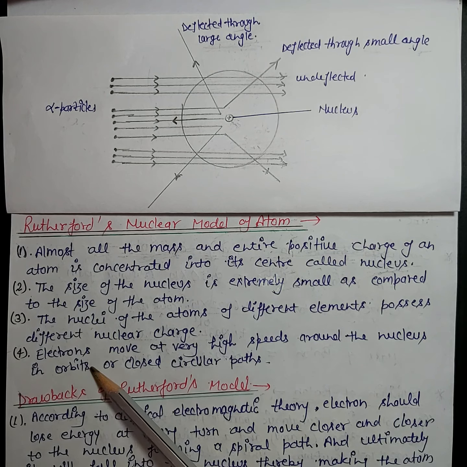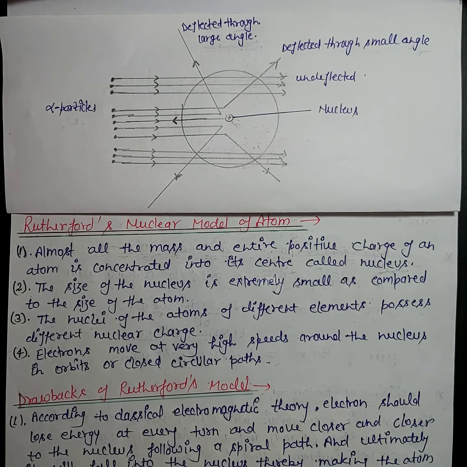Now the last postulate: electrons move at very high speeds around the nucleus in orbits or closed circular paths. Because electrons are negatively charged, if we assume that electrons are stationary in the atom, they will be attracted by the nucleus. Then the atom will not be stable anymore, because both the electron and the nucleus would collapse into each other, and this is not true, because the atom is a stable thing.